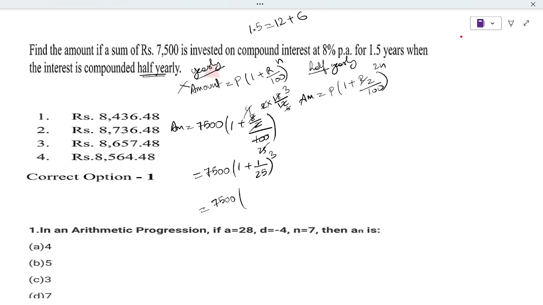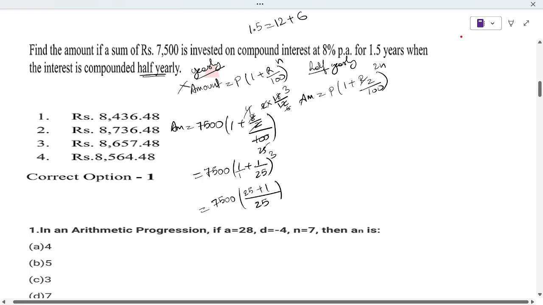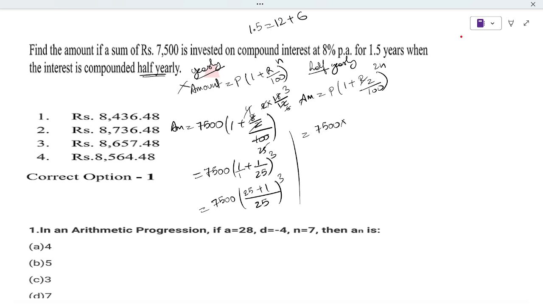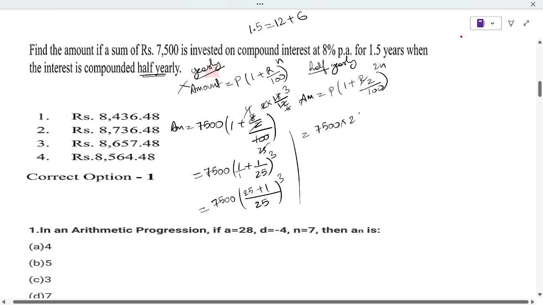7500, LCM is 25, because here we have 1 and 25. So LCM is 25: 1 times 25 times 25 plus 25 times 1 times 1 is 1 to the power 3. Now next, 7500 into 25 plus 1 is 26. So 26 by 25 to the power 3, which means we need to multiply 3 times.